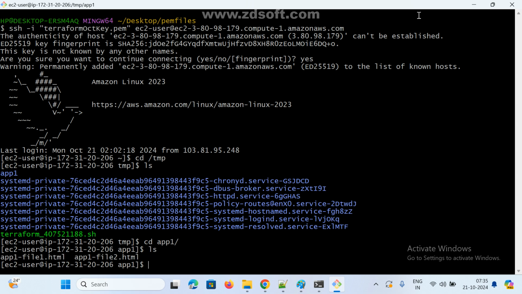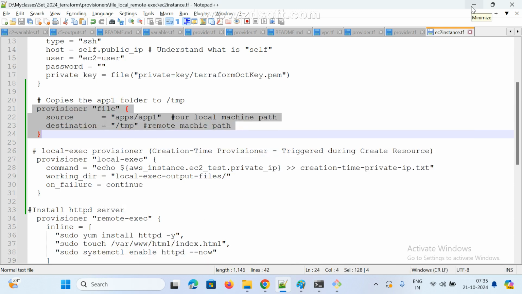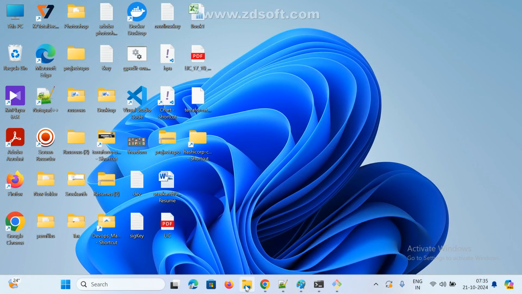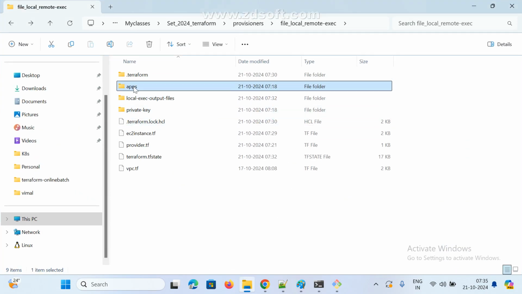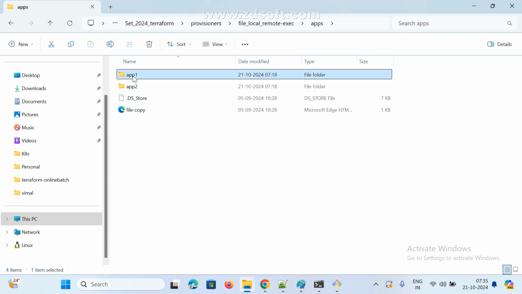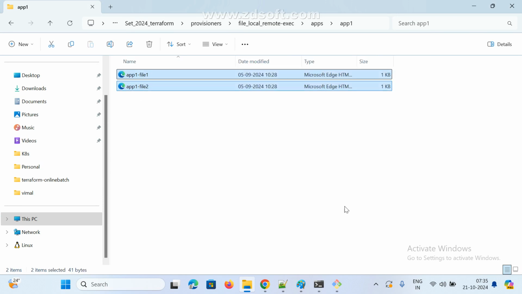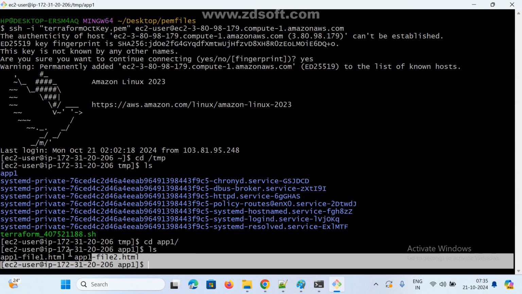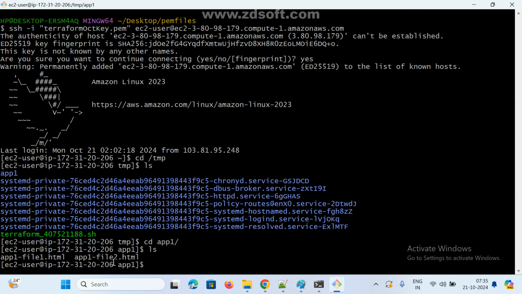These two files are available on my local machine, and the two files are copied into here. Now check it. This is the local. In apps, I have two files. After the resource is created, these two files are copied into here. Is this clear? Anyone any doubt? Clear? Copied or not? Yes. Okay. Next, what is the last part?